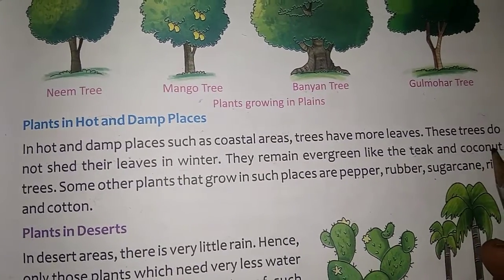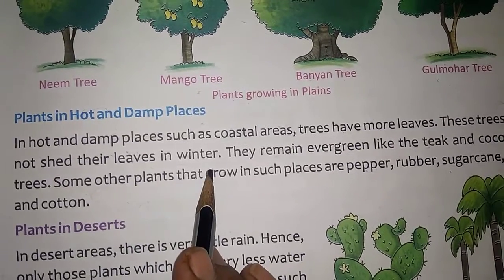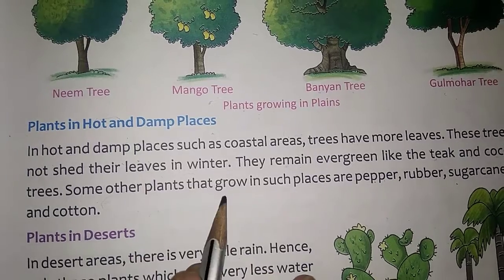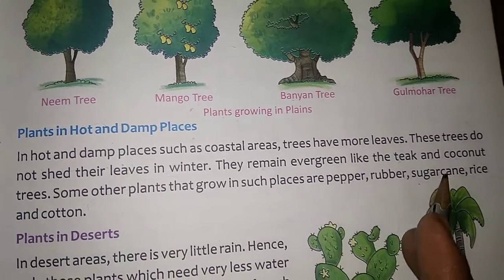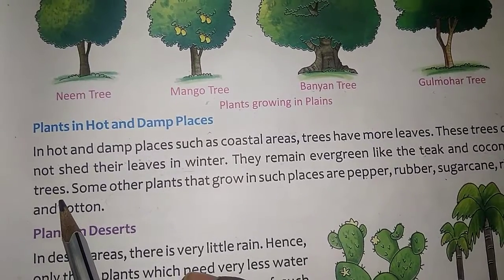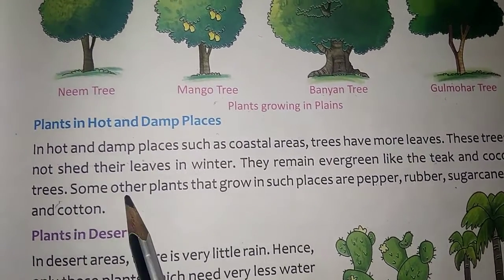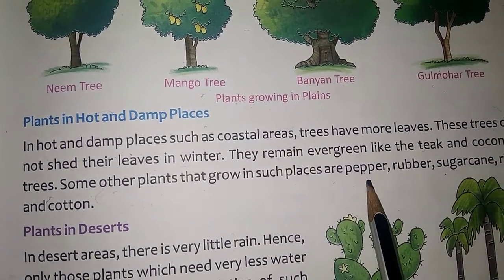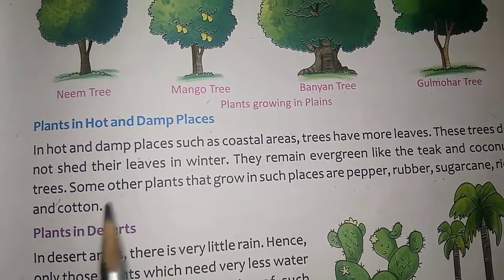These trees do not shed their leaves in winter. They remain evergreen, like the teak and coconut trees. Some other plants that grow in such places are pepper, rubber, sugarcane, rice and cotton.